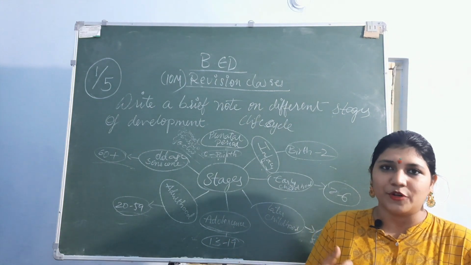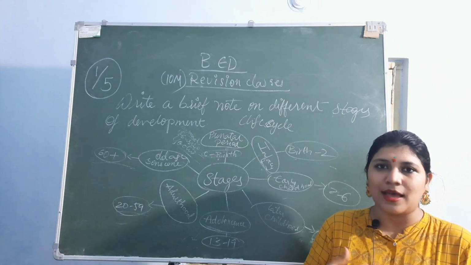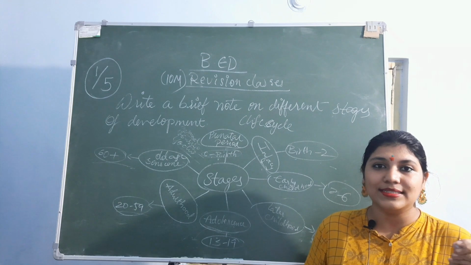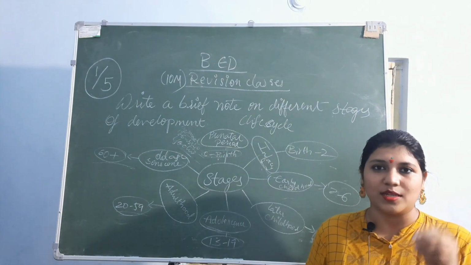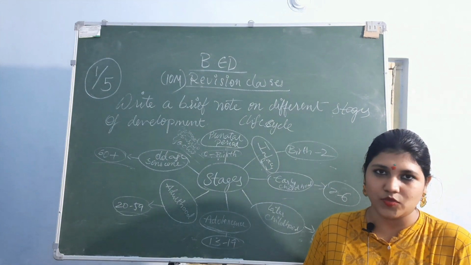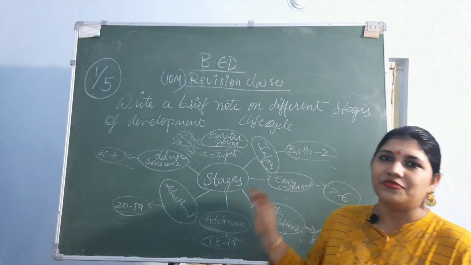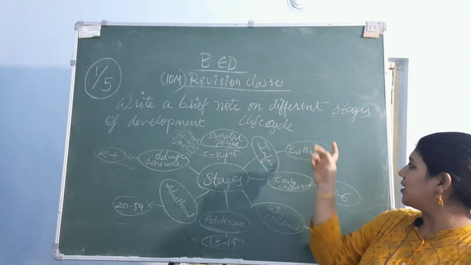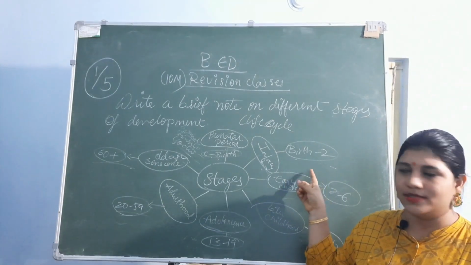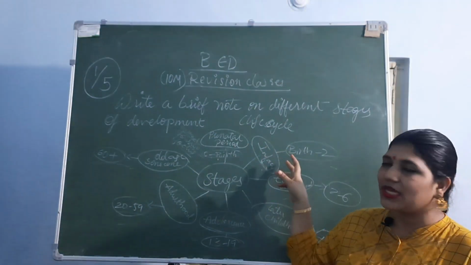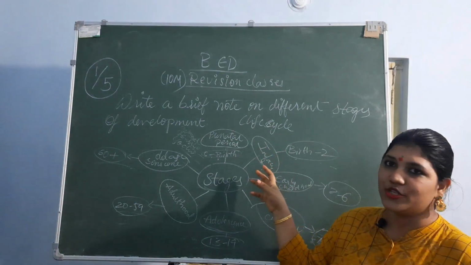Also, the child can discriminate between the mother's voice and other human voices. So these are the main features of the infancy stage, from birth to 2 years. These are the points you have to remember for every stage.